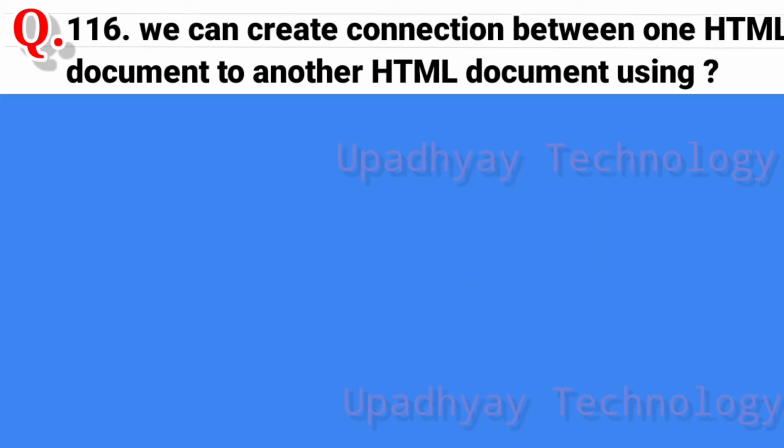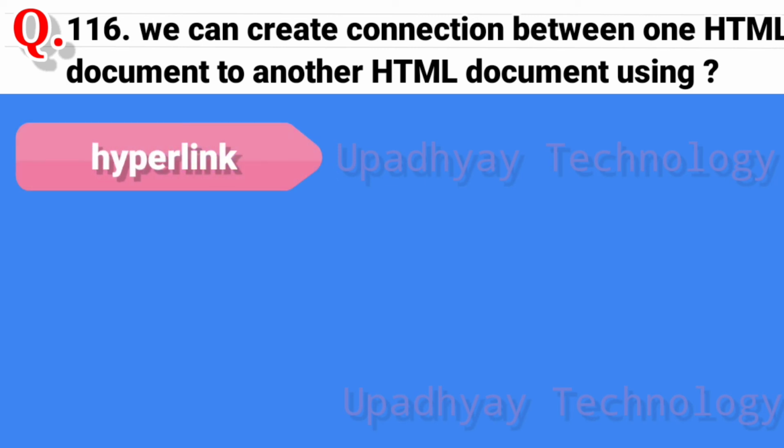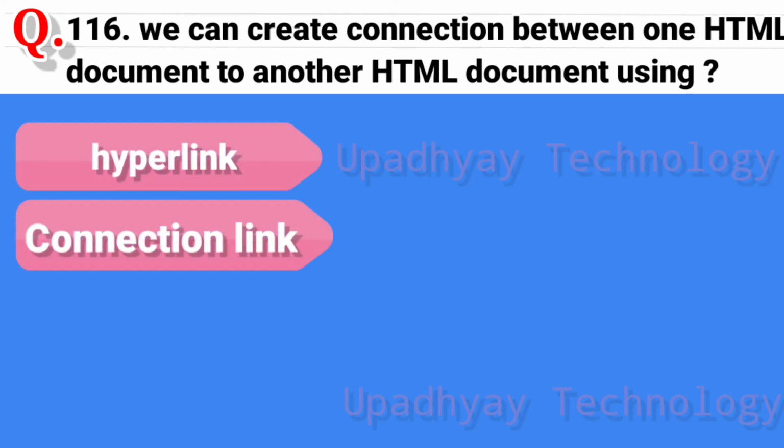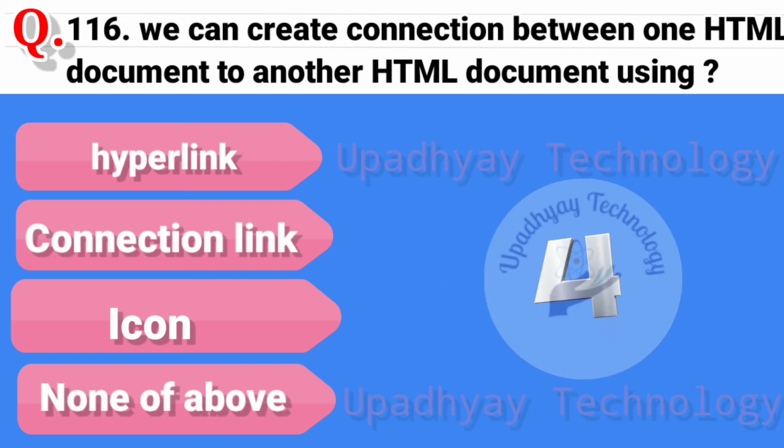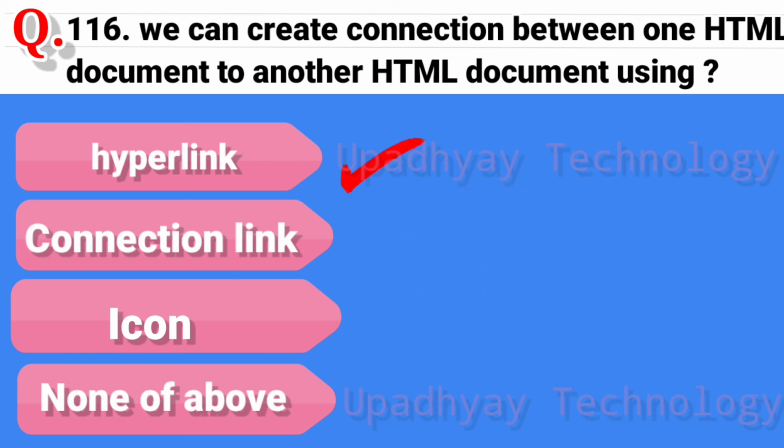Question 116. We can create communication between one HTML document to another HTML document using, and the options are hyperlink, second option is connection link, third option is icon, and the last option is none of above, and the correct answer is hyperlink.